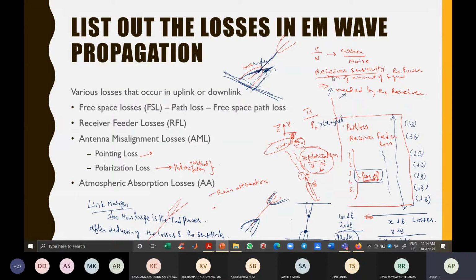And receiver sensitivity is the smallest amount of signal that the receiver can understand. So what is the slight variation in the input that can be detected by the receiver? Sensitivity can be best understood with the human ear. Some humans can easily sense even a small amount of sound and identify that something is happening. Other people, we have to shout in their ears, then only they will understand. So those are different levels of sensitivity.